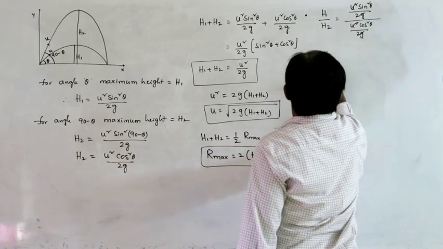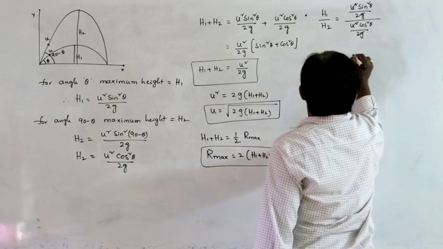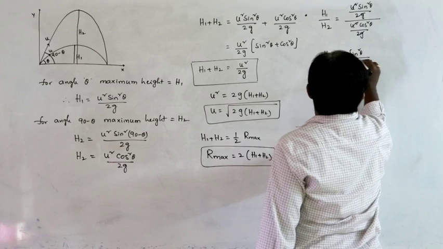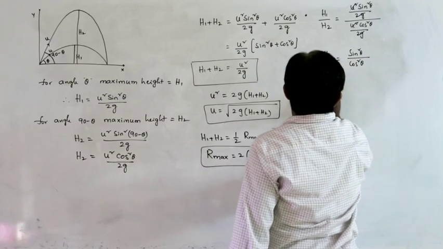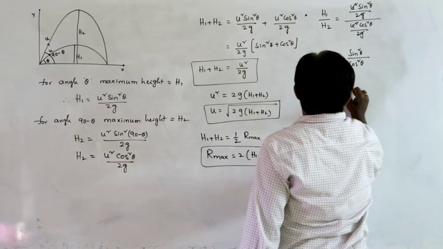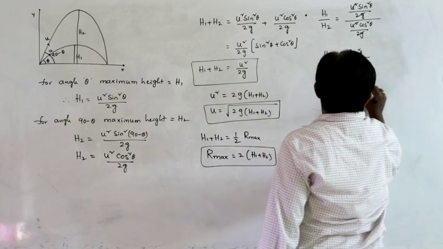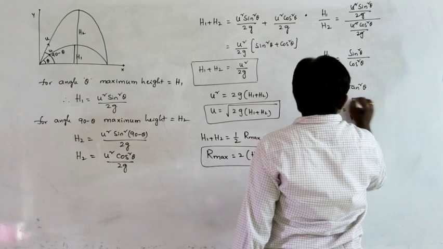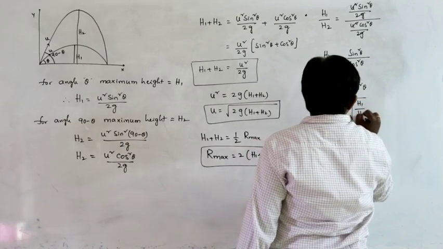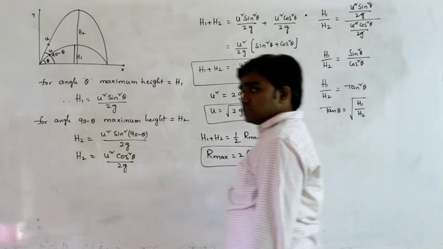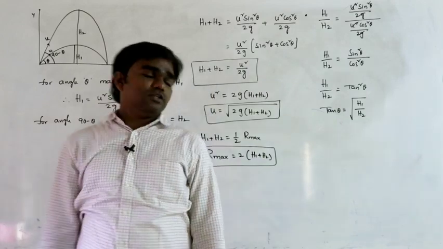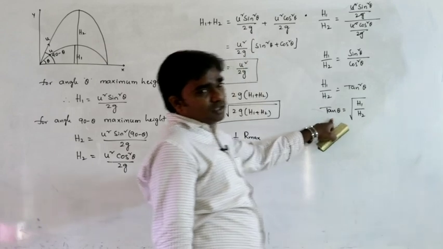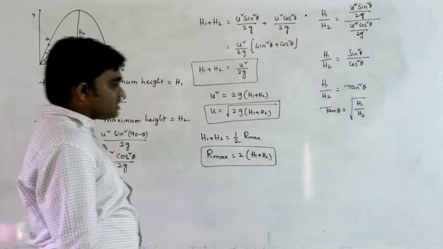So h1 by h2 is equal to sin square theta divided by cos square theta, which is tan square theta. So from this, tan theta can be written as under root h1 by h2. Based on this, if only the maximum heights are mentioned, we can calculate the angles of projection.